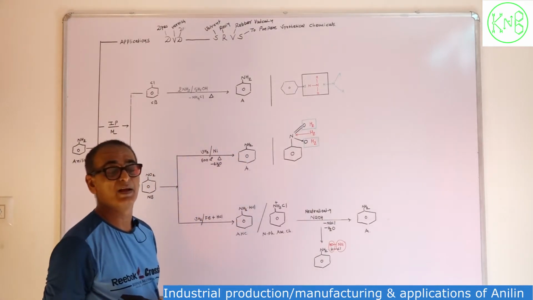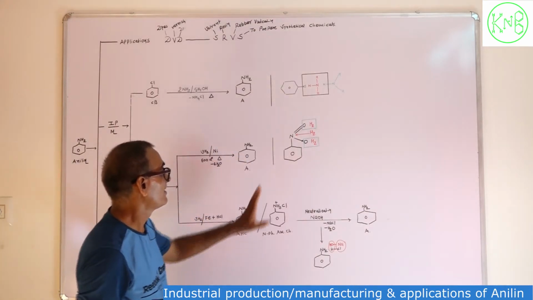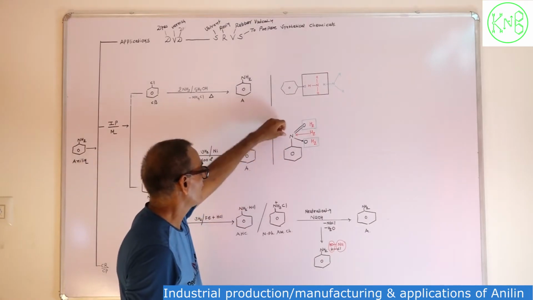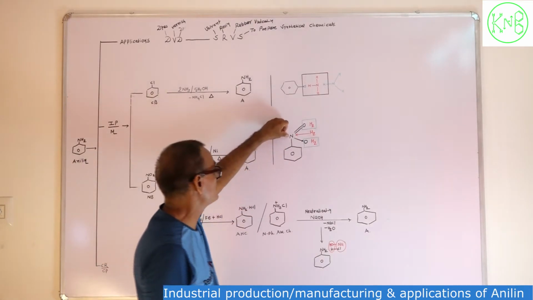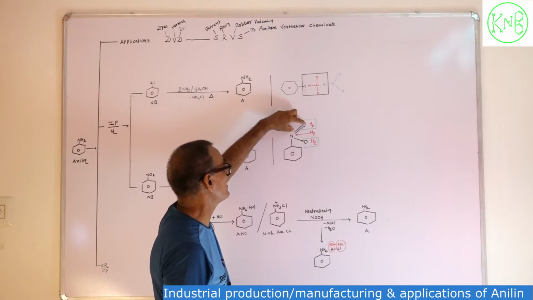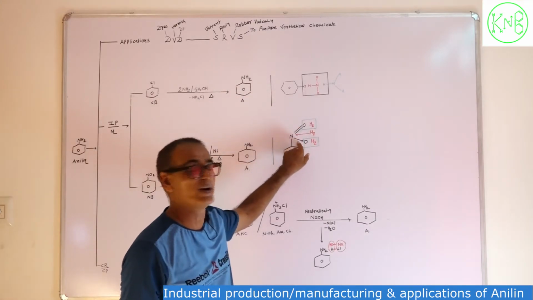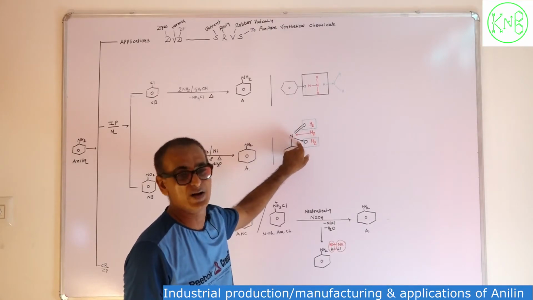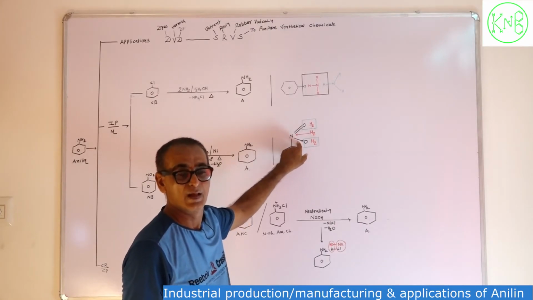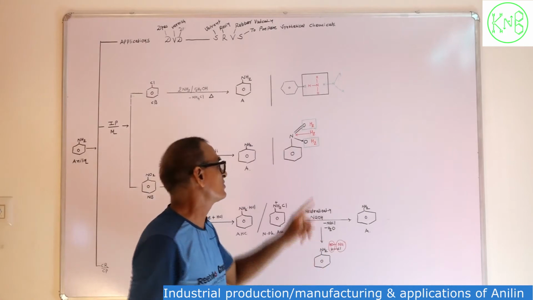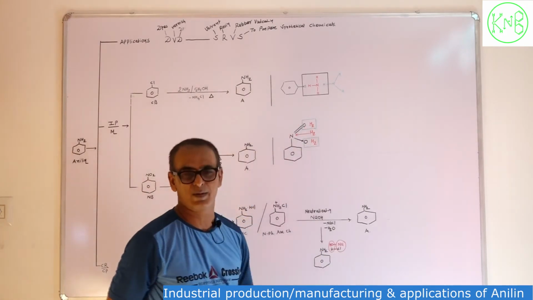What is the mechanism of this reaction? In the structure of nitrobenzene, NO2, nitrogen is bonded with one oxygen through a double bond, and the second oxygen is bonded with nitrogen through a coordinate bond. During reduction, oxygen will be removed as a water molecule.